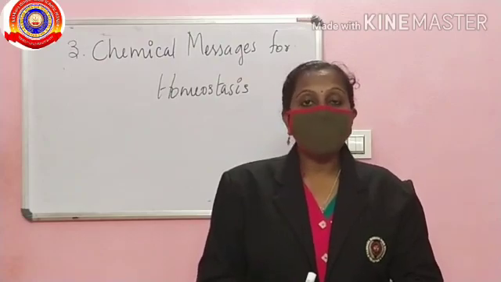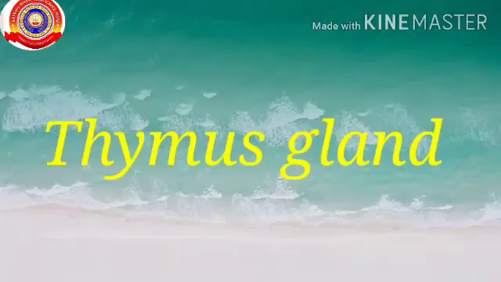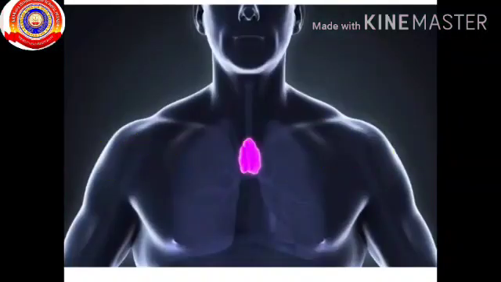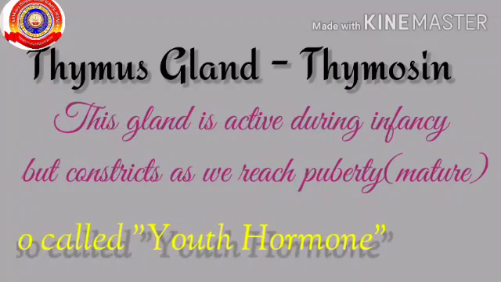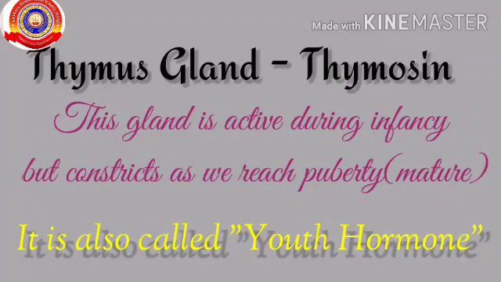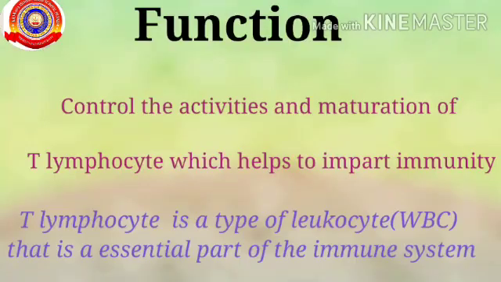So we can start our portion with thymus gland. Thymus is an endocrine gland which is situated just behind the sternum. This gland is very active during infancy but constricts as we reach puberty. This gland produces a hormone called thymosin. It is also known as youth hormone. The major function of this gland is to control the activities and maturation of T lymphocyte, which helps to impart immunity.